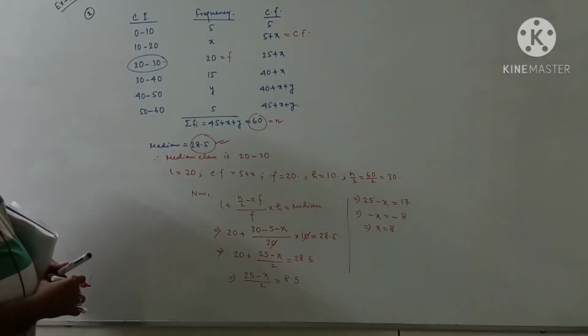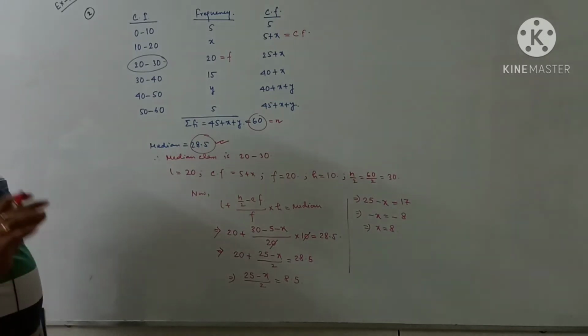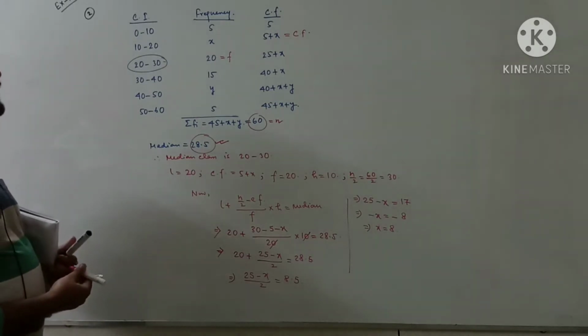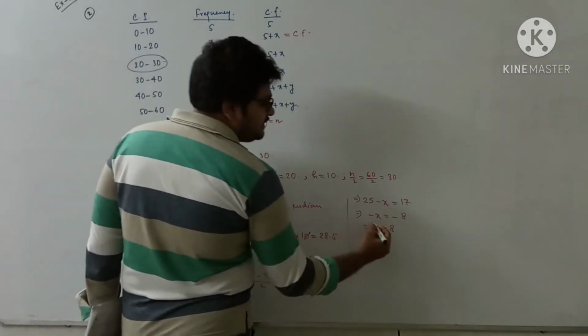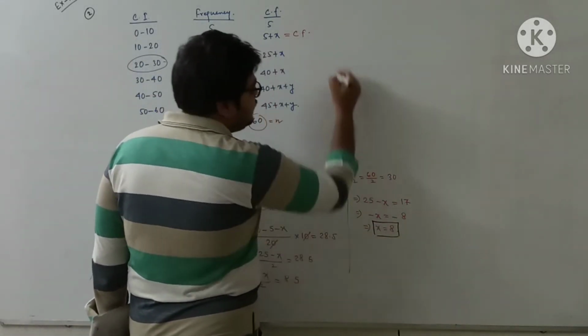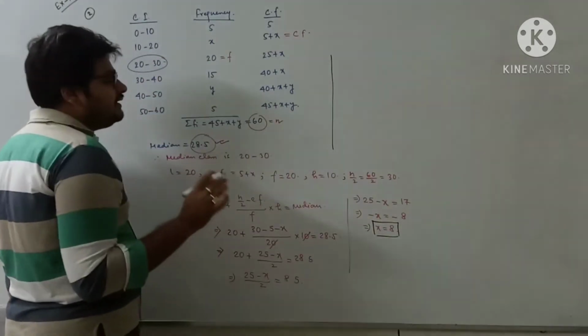So we got the value of x. Now I need to get the value of y, because the question is to find out not only the value of x, you have to find out the value of y also. So how to find out the value of y? So this is my first answer. Now for my second answer, what do I do?